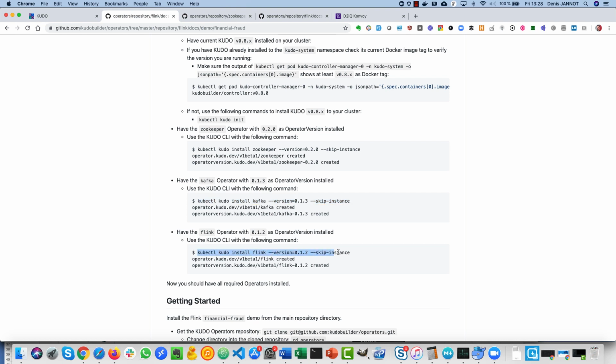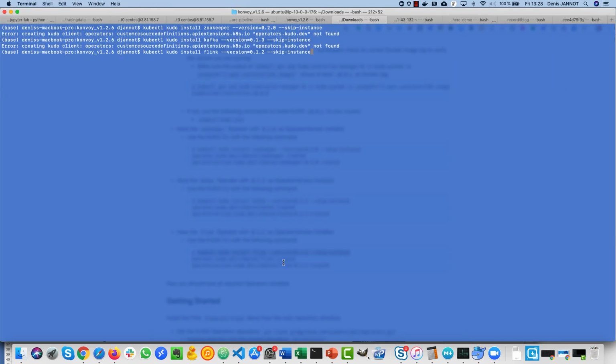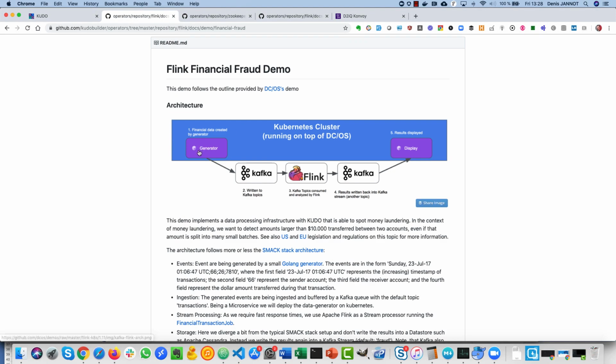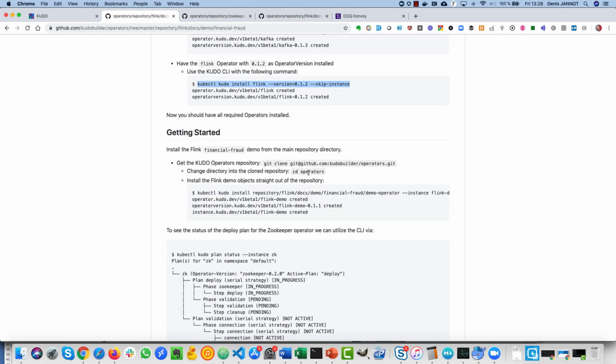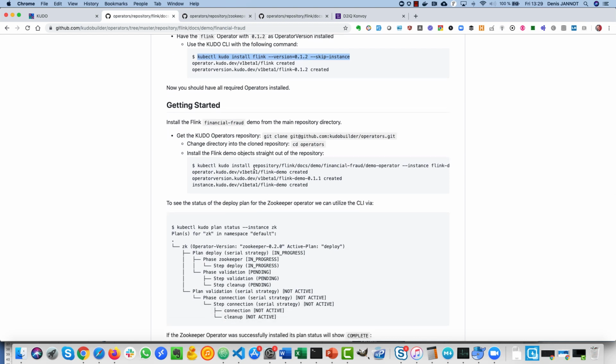So here we have three Kudo operators, one for Zookeeper, one for Kafka, one for having a Flink cluster. And normally we should have just done Kudo install Zookeeper to deploy Zookeeper, and Kudo install Kafka to deploy it, and the same for Flink. And then as you can see in the demo, we would have deployed some extra pods to generate load and to display the result of our fraud analysis. But in this case, and this is what makes this demo in my opinion amazing, the demo itself is an operator. And the demo itself is an operator that you find here in the operator repository.